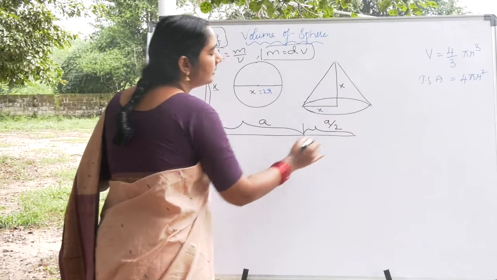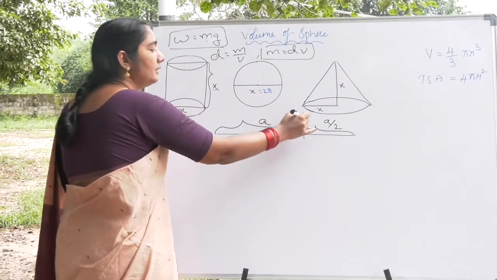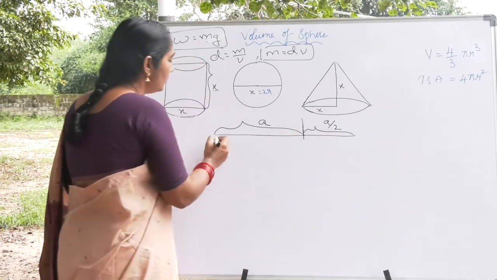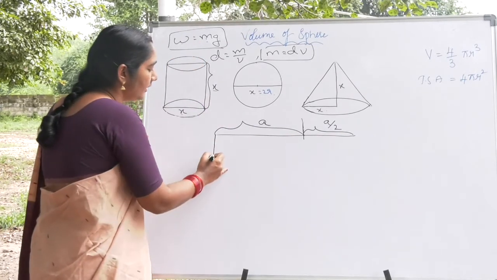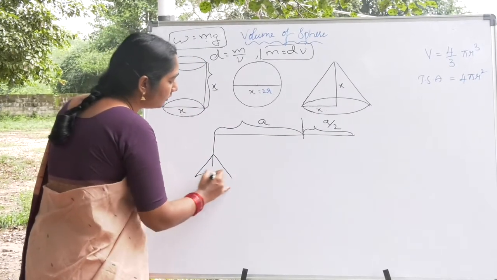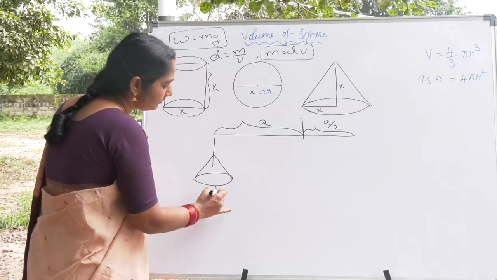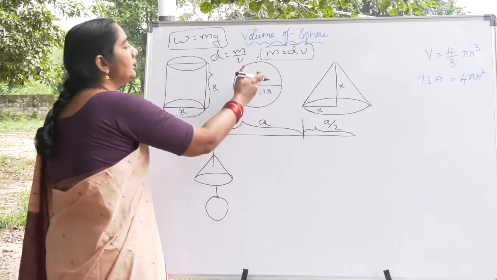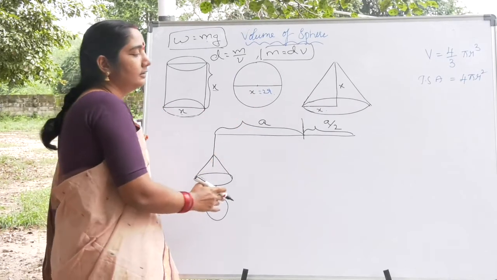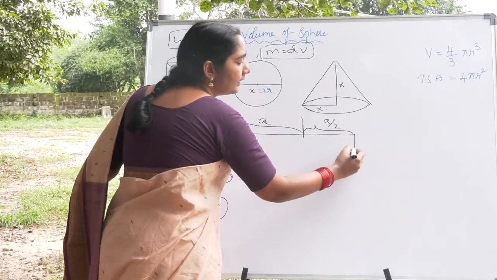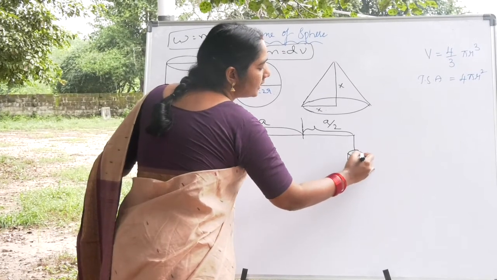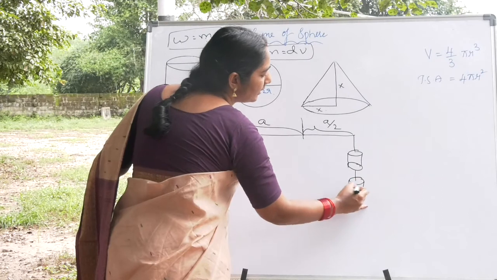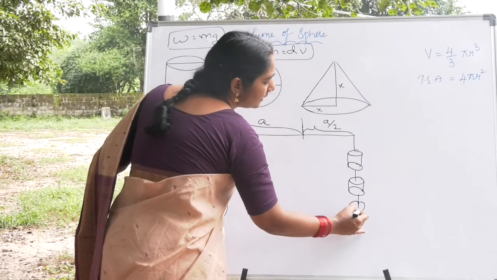So he kept the fulcrum in such a position that this side is double that side. On this side he hung one cone and one sphere, and on the other side he took 4 cylinders.